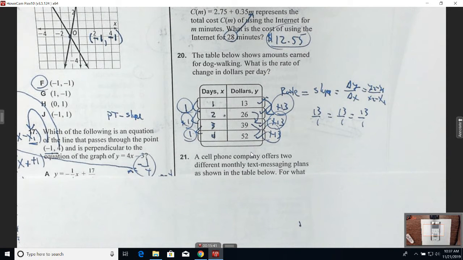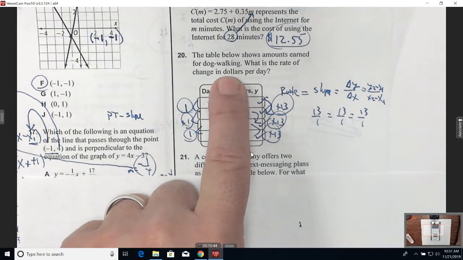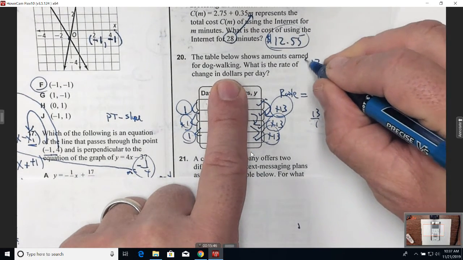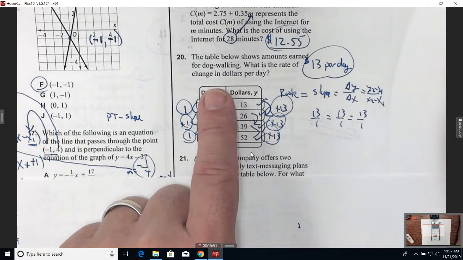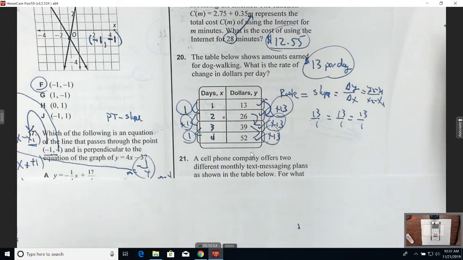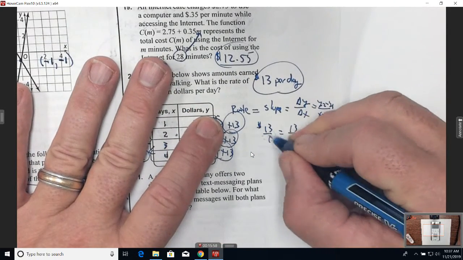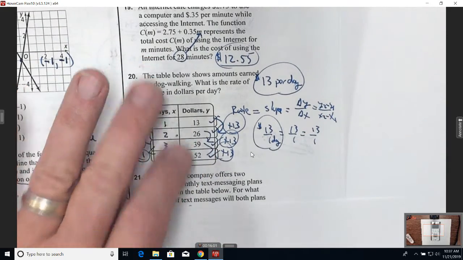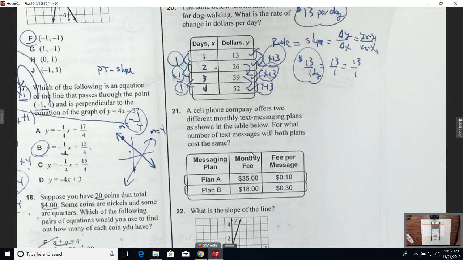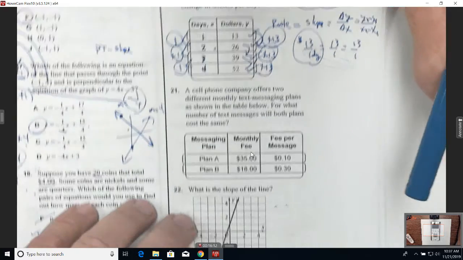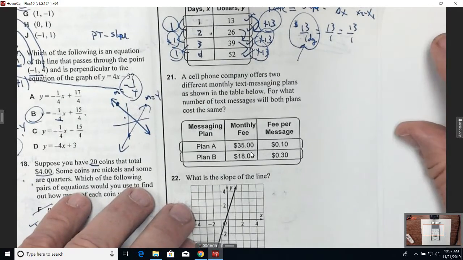13? I can't just put 13. This has meaning. This would be $13 what? Per day. It's two units, dollars per day. You can also write it this way: $13 per every 1 day. But you've got to have units in it with rates. Slope, we can just put a number. It's describing the tilt. But rate of change, which really is kind of the same thing as slope, has to be described with units, because I need to know how much it is per 1 of those units.